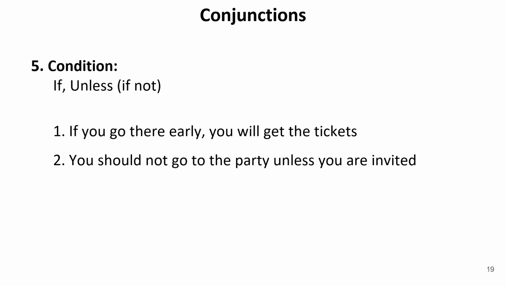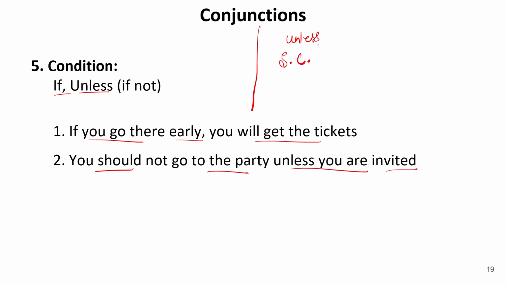Now, we have condition. Conditional sentences we have already learned. So in this we use two words, if or unless. If you go there early, you will get the tickets. You should not go to the party unless you are invited. Now one more thing is there. Whenever we use unless or any subordinating conjunction, these are two different patterns. Unless, we also use the word until. Now unless and until are also subordinating conjunctions.